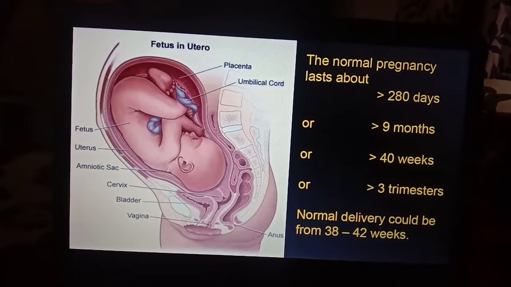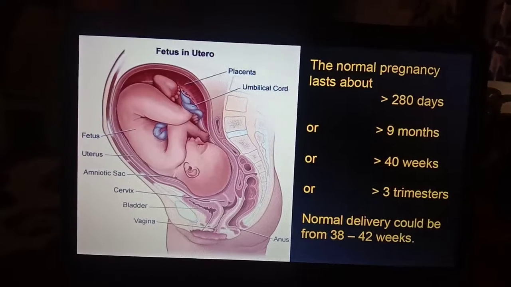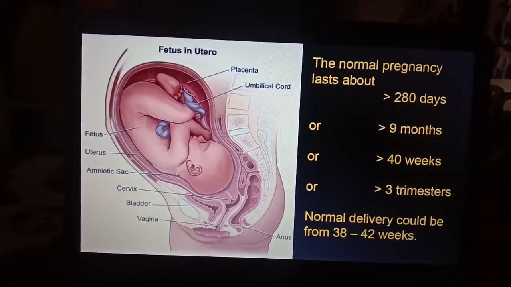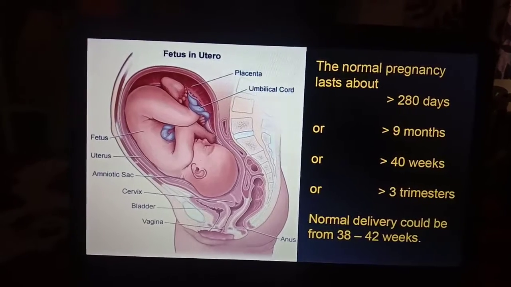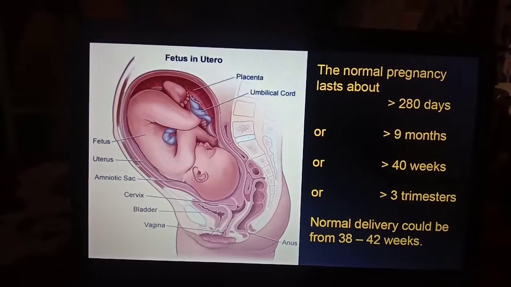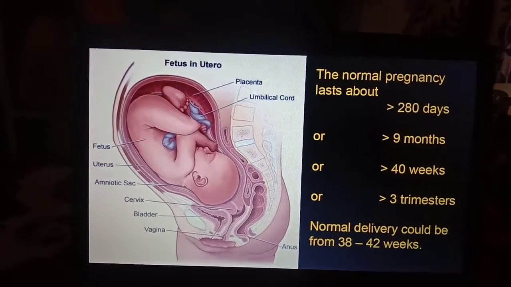A normal pregnancy lasts about 280 days, or 9 months, or 40 weeks, or 3 trimesters. The normal delivery could be from 38 to 42 weeks.